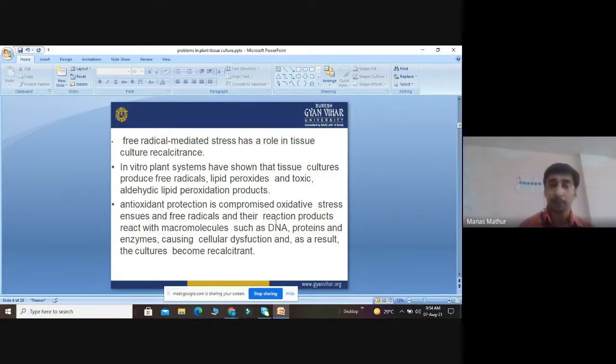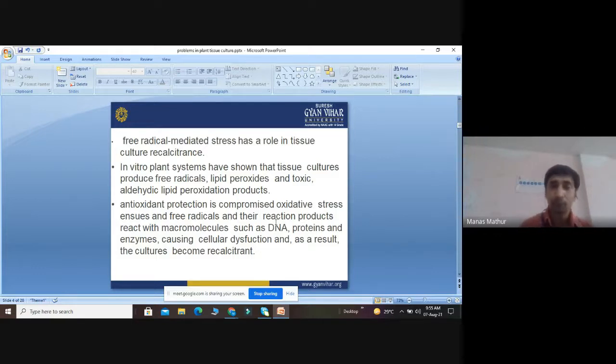Next, this free radical mediated stress has a major role in tissue culture recalcitrance. We have observed that in vitro plant cultures sometimes produce free radicals which can damage the antioxidant capacity. They inhibit free radical scavenging activity. They generate certain lipid peroxides, toxic phenolic compounds, and aldehyde lipid peroxidation products. So what will happen? Their enzymatic activity will be inhibited. These free radicals can interfere in the further metabolism and development of the endosperm in tissue culture based plants.